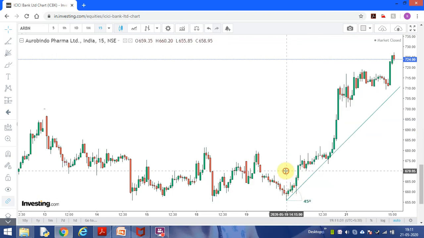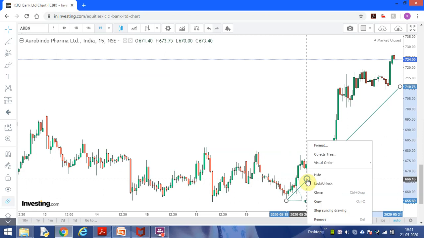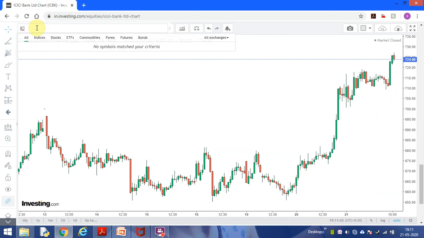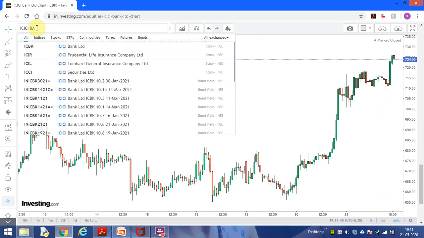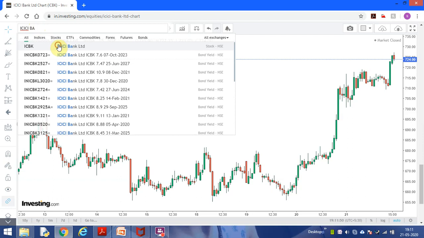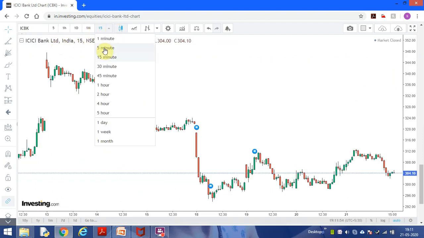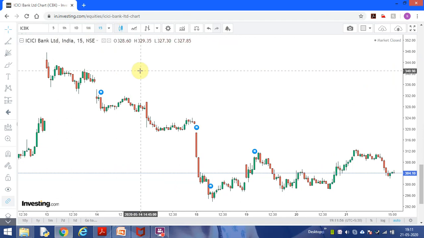I am showing this also, it will be easy for you to understand. Remove. Now I will go to ICICI Bank. You see, I will take the 50-minute chart.